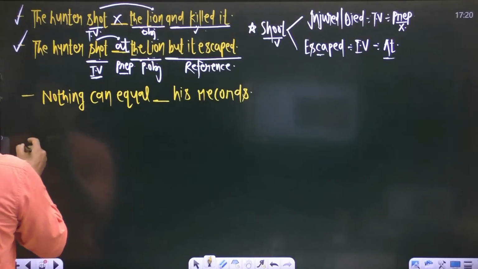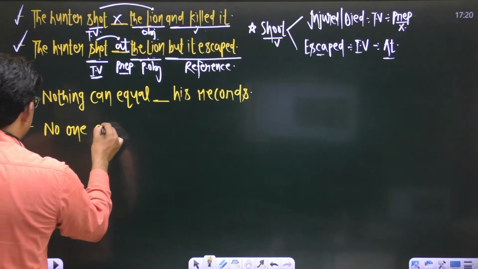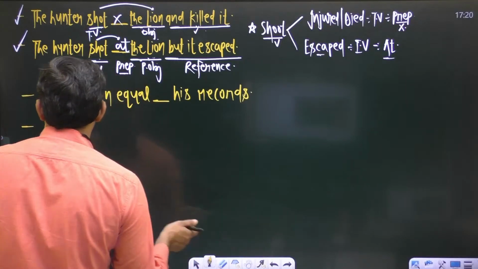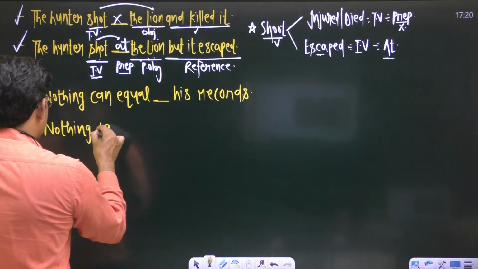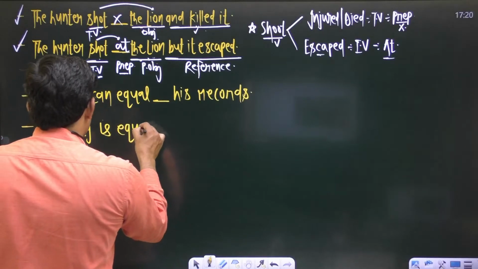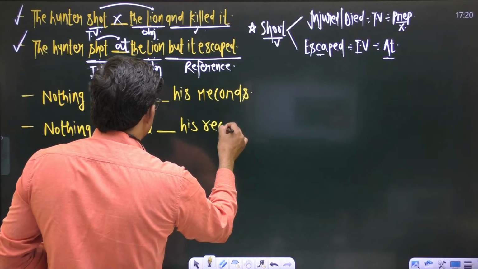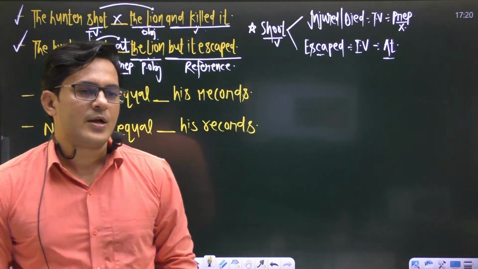And the second: nothing is equal blank his records. Two different sentences you have.